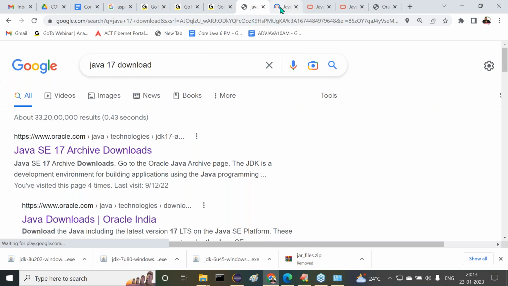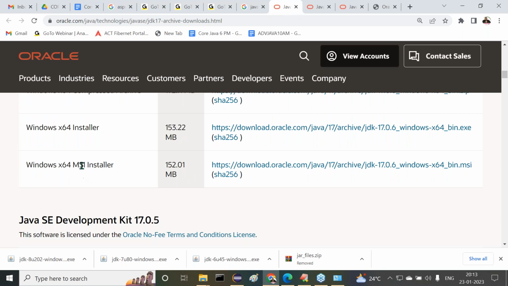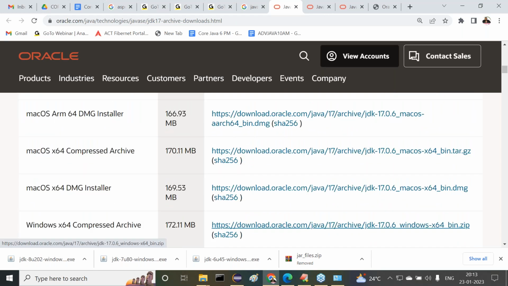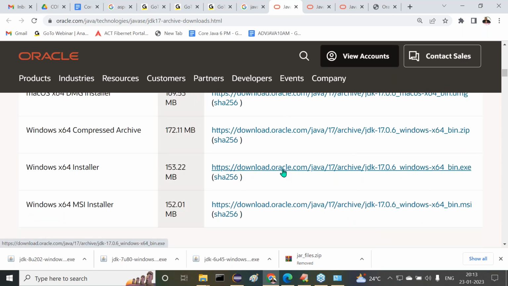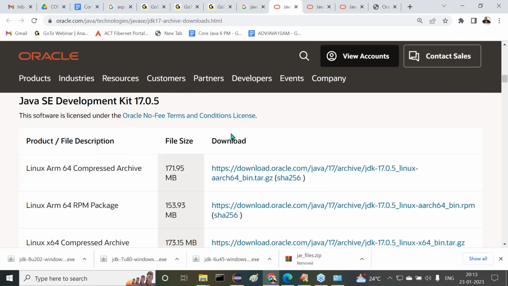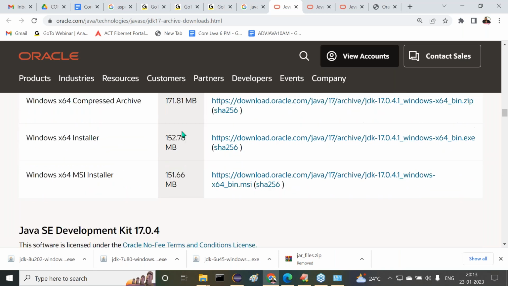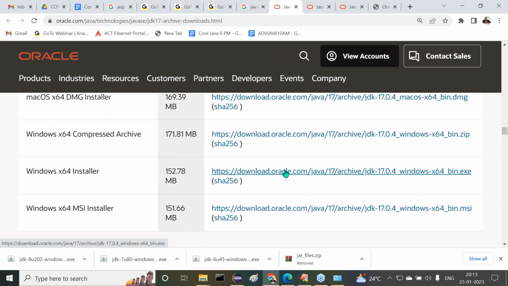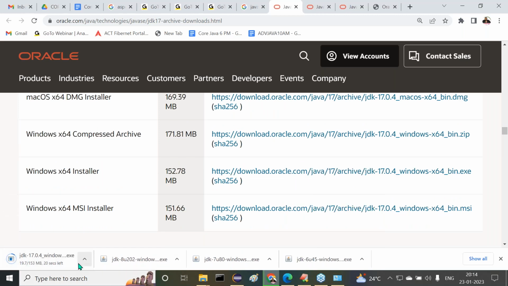Right now, let me go for it. All right, so now let us go for this, Windows 64. Windows 64 installer, that's sufficient. Okay, no problem. Windows 64 installer. This one I want to get. 17.0.6 we are getting here, but older versions I required. 17.0.4 I was using previously. I want to use that. Exactly, this one I want to get. This also we are getting.